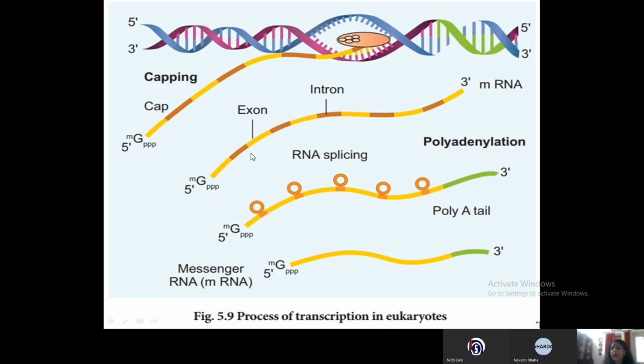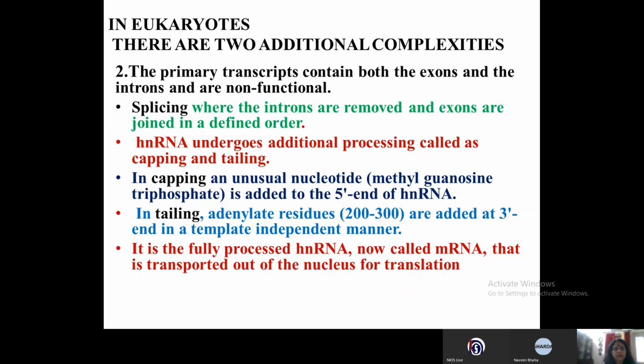The exons are the expressed regions, which will express, and introns are the intervening sequences. So this is how the RNA is formed, and that is why in the eukaryotes the genes are called the split genes.